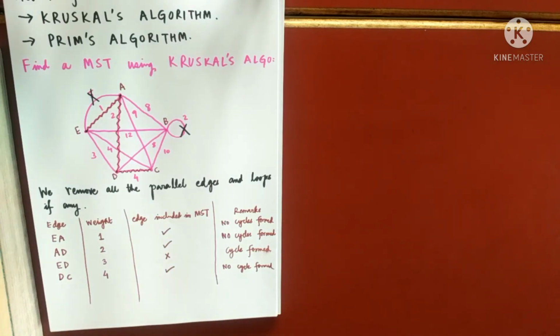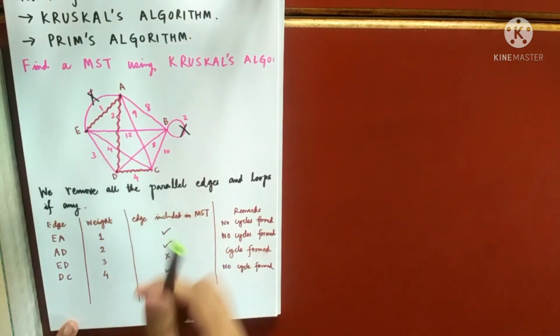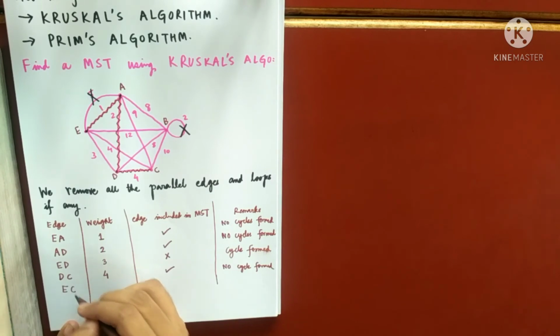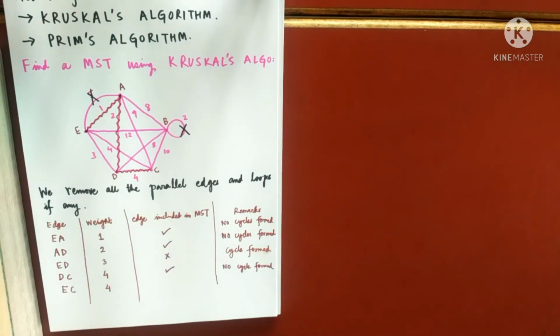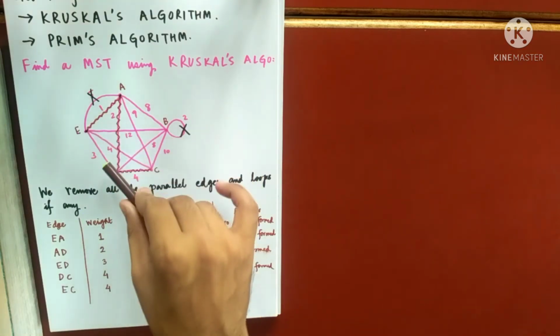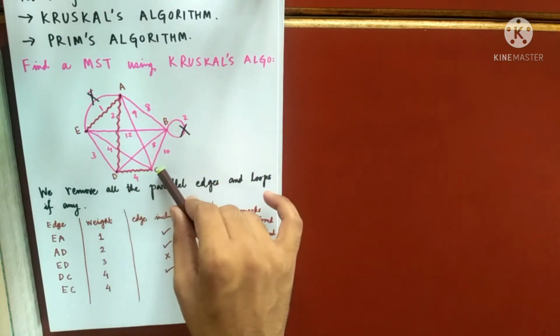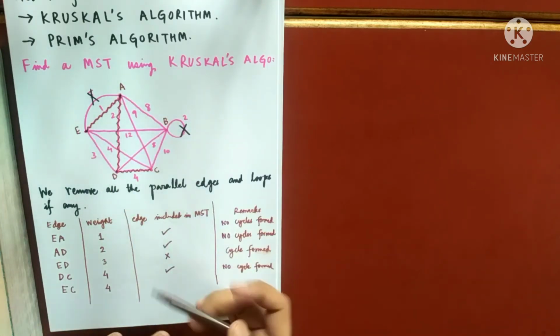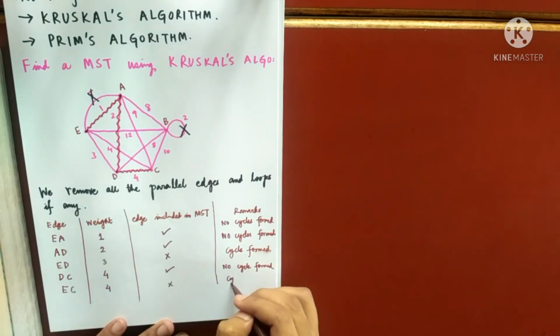Let's see what is another edge that is there. So next is 4. Can I take this edge EC? Yes or no? What do you think? Right or cross? Cross, because that will again give us a cycle. Can you see, if I am taking this edge, this and this are giving us a cycle. So this is again a cross. Again the reason is cycle formed.